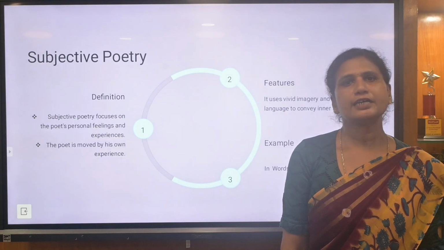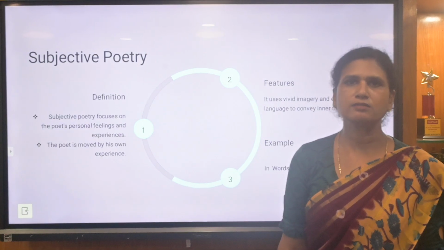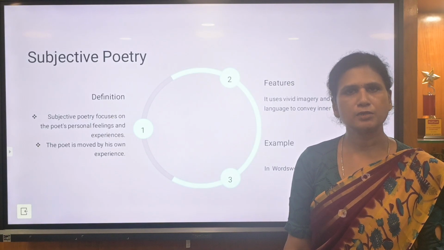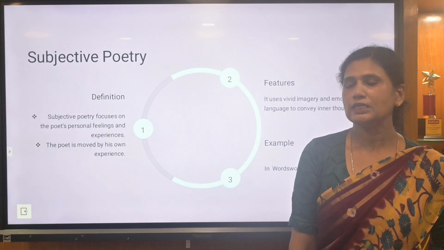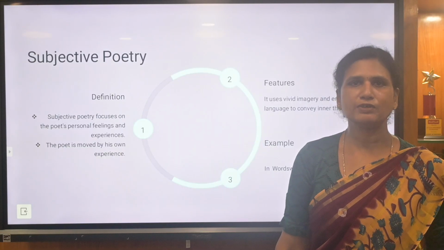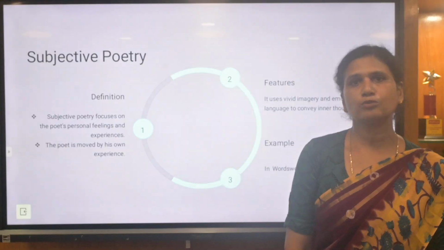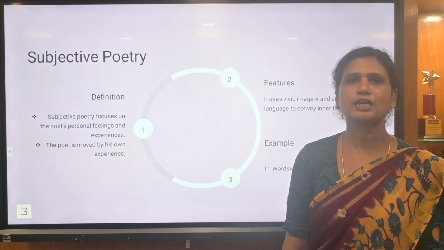Next, poetry can be divided into two forms: subjective poetry and objective poetry. What is the meaning of subjective poetry? In subjective poetry, the subject will be the author's feelings and emotions. It won't go outside the author's emotions. Everything will be the author's emotions.